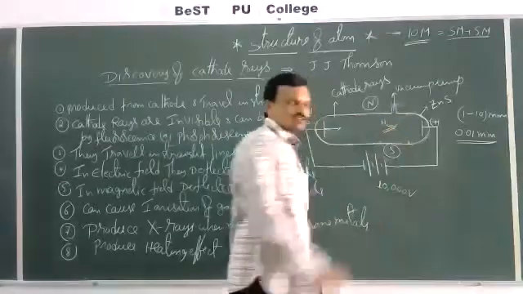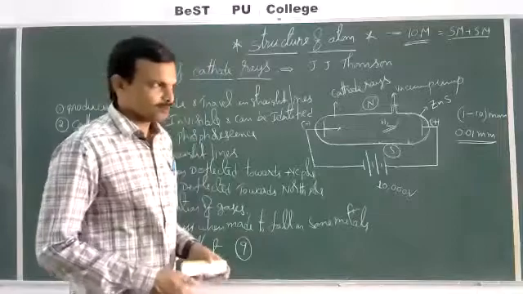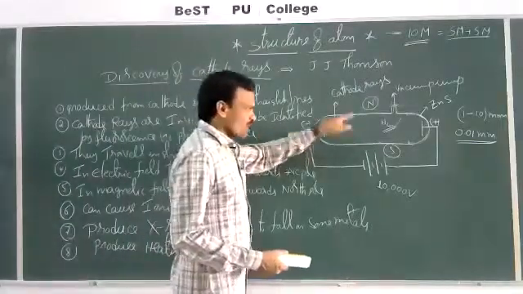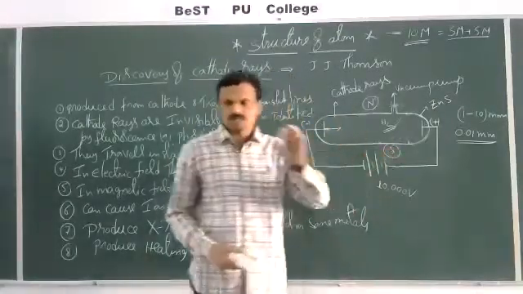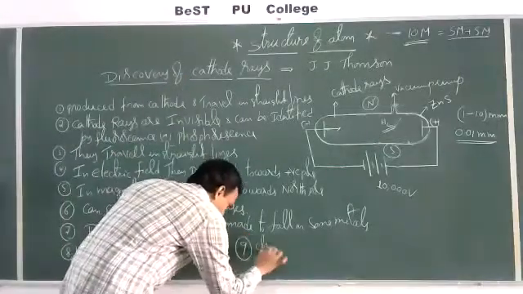Different gases in the discharge tube can produce different colors, but always the cathode rays consist of the same particles, nothing but electrons. That means